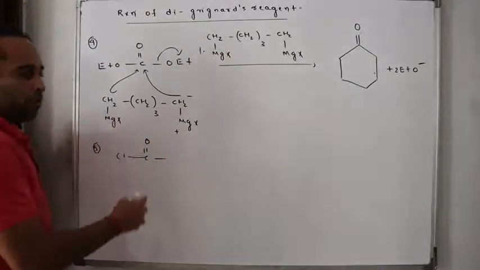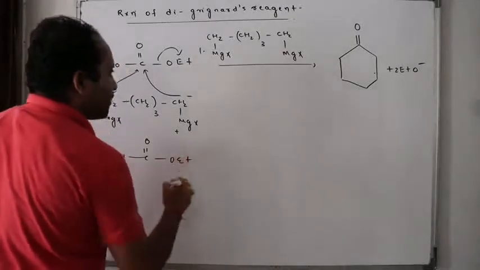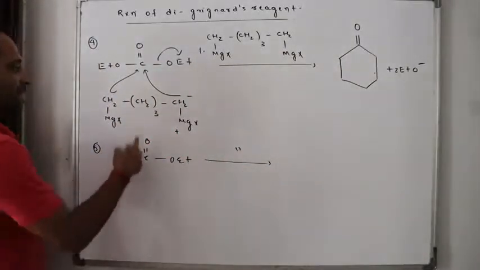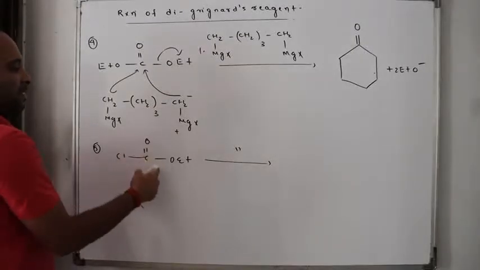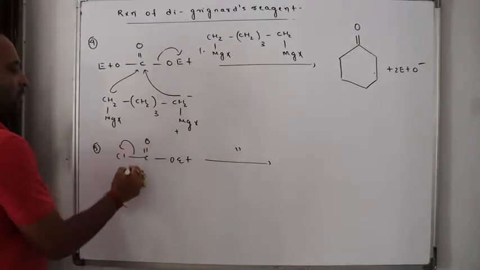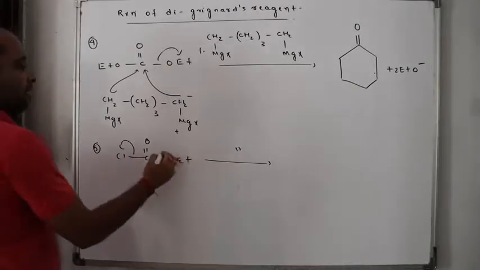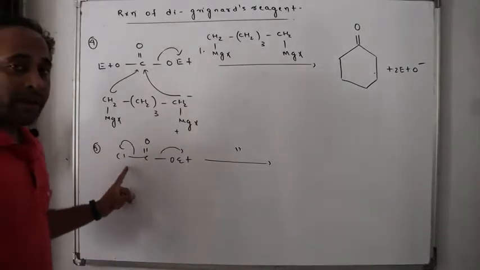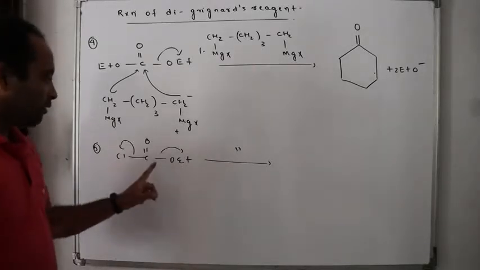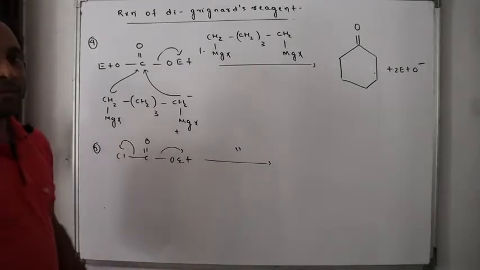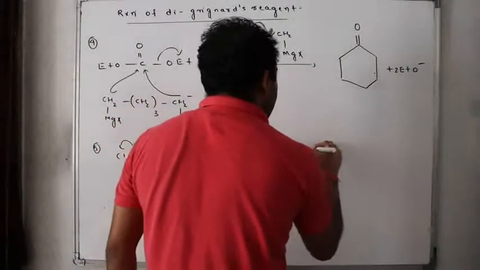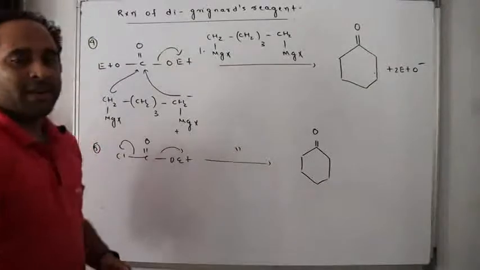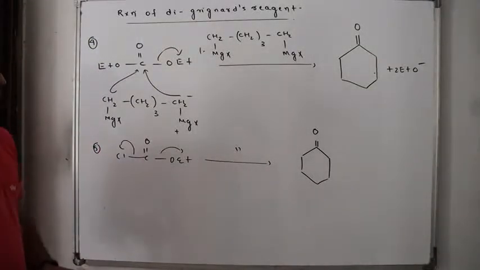C double bond O, OEt. To this, if I react with the same thing, what will happen? Same action, O minus. When it comes back, first it will throw Cl minus. When it attacks again, second it will throw OEt. Did I tell you that this has more leaving tendency than this? First Cl will be thrown out, then this will be thrown out. So what will be formed? Very simple. I will get the same product. Easy. Now let us go for one more question.